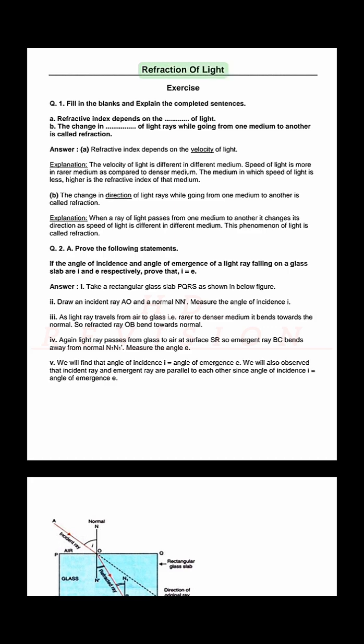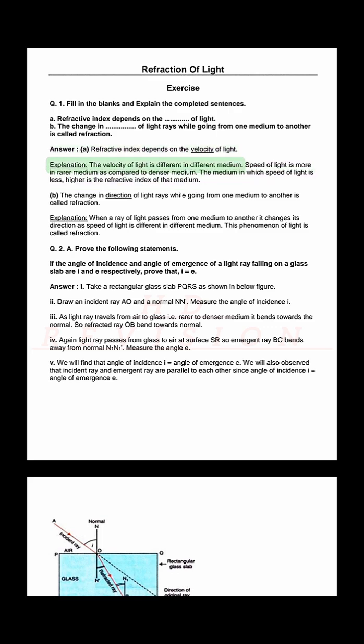Refraction of light. Exercise. Q. 1. Fill in the blanks and explain the completed sentences. A. Refractive index depends on ___ of light. B. The change in ___ of light rays while going from one medium to another is called refraction. Answer. A. Refractive index depends on the velocity of light.